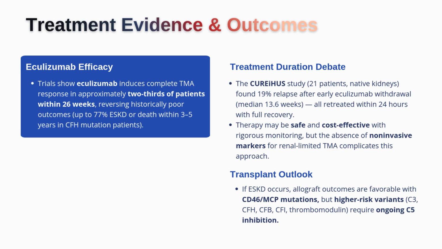These patients often don't have clear blood markers that can warn us when the disease is becoming active again. They may not develop thrombocytopenia or hemolysis before kidney injury progresses. That means relapse can remain silent until creatinine rises again or more kidney damage has already occurred. Because of that, stopping therapy may be riskier in renal limb disease than in patients with more obvious systemic TMA markers.